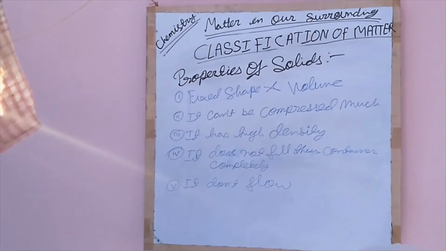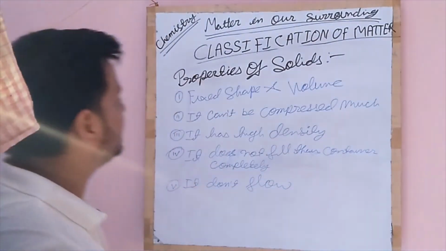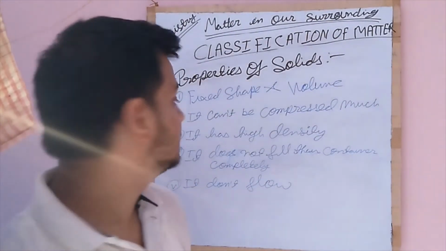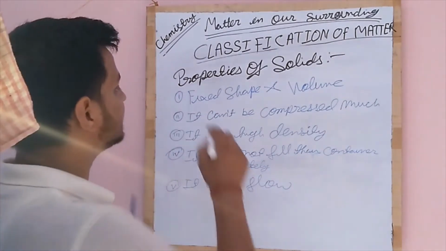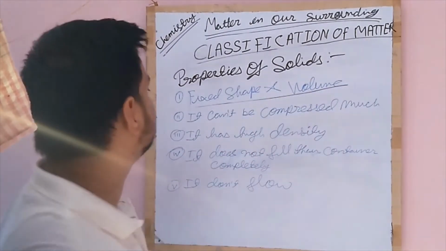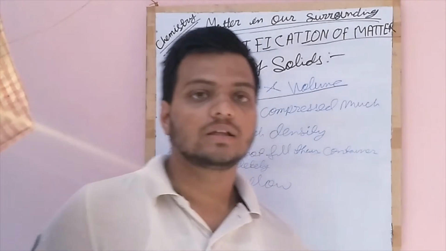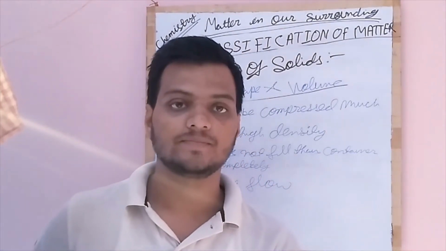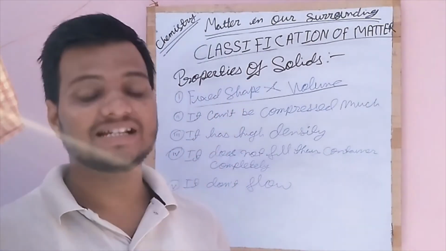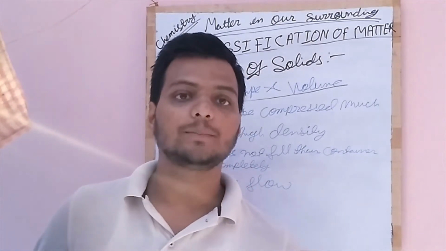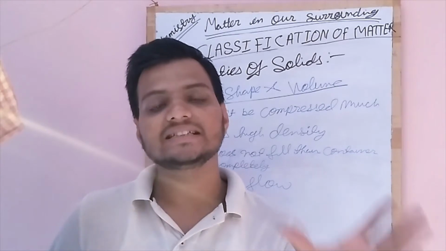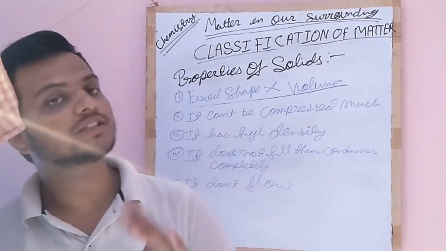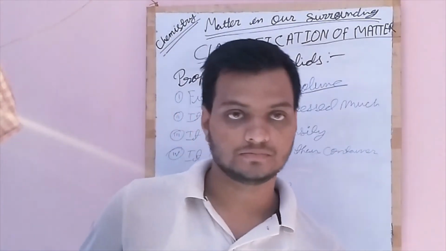The property of solid is that it has a fixed shape and volume. That means the shape of a solid cannot be changed. Suppose a brick, it is in a rectangular form, we cannot change its form.